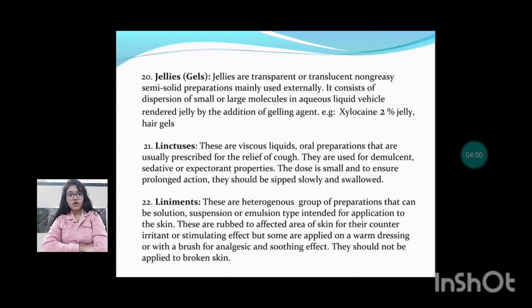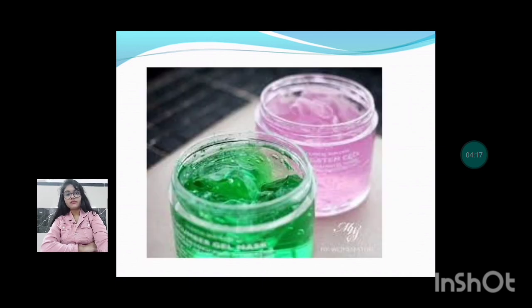These are rubbed over the affected area of skin for their counter-irritant or stimulating effect, but some are applied on a warm dressing or with a brush for analgesic and soothing effect. They should not be applied to broken skin. You can see these are the liniments.